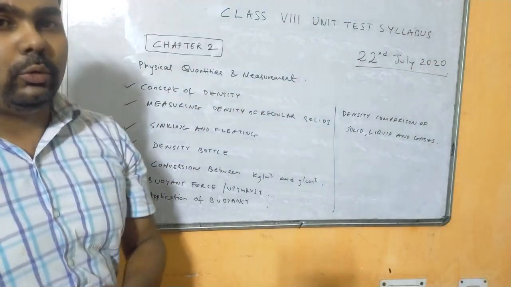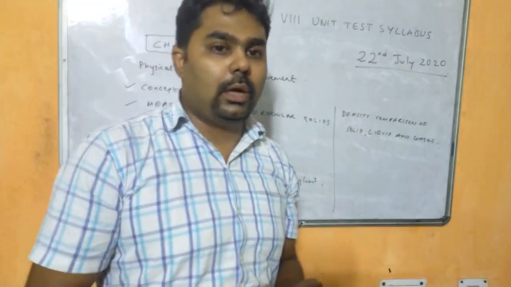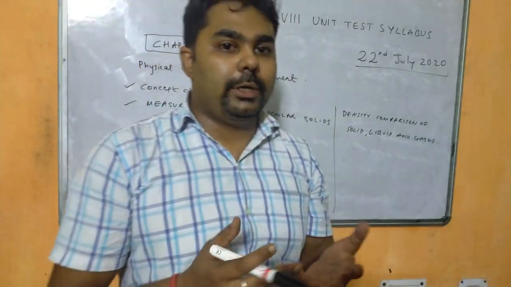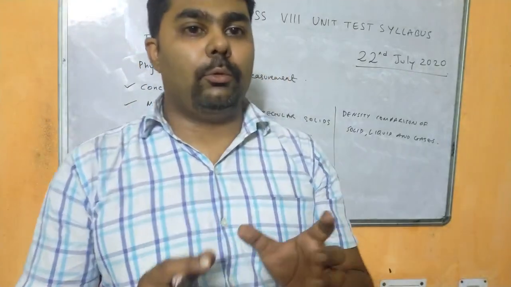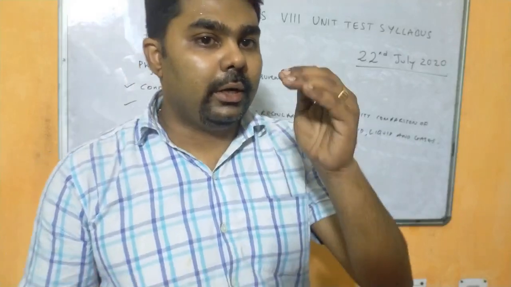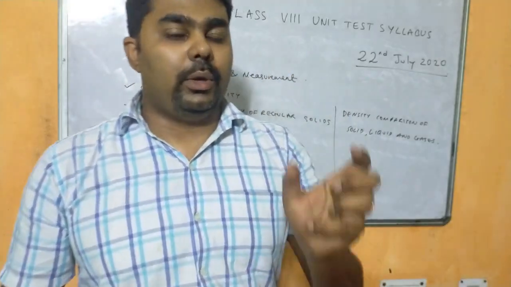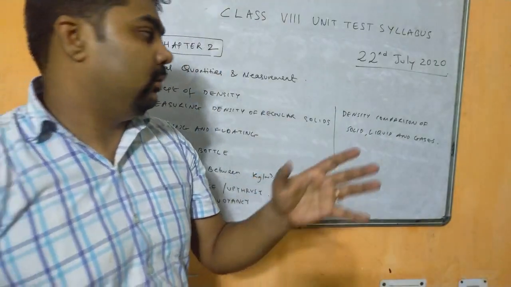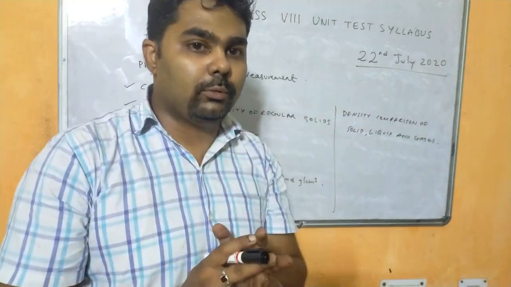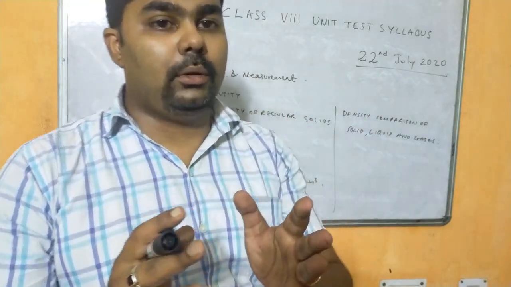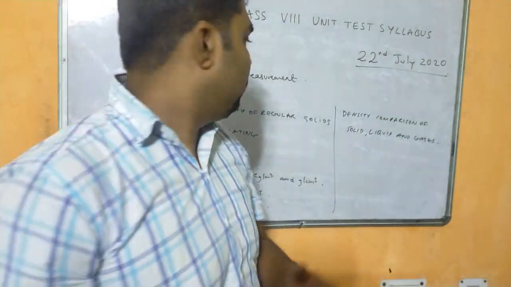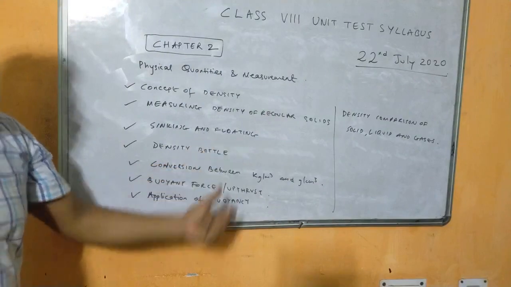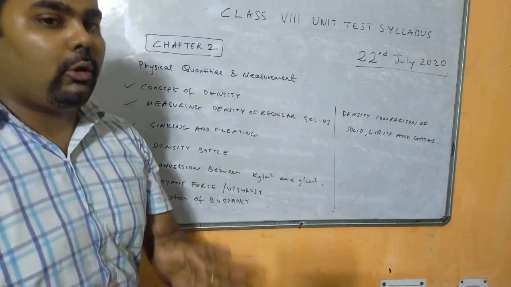Mass can be calculated by the beam balance. First we have to know the volume formulas for regular objects like sphere, cube, rectangle, cuboid. You will get these from your book. Then how to calculate the density of regular solids.